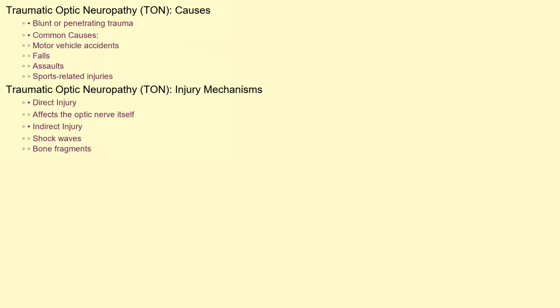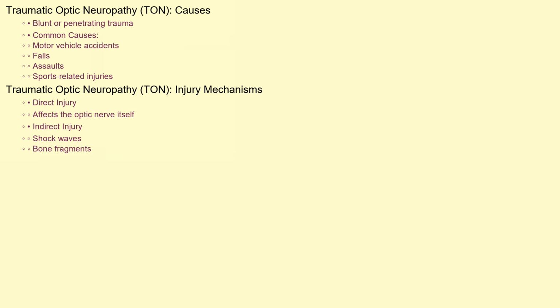Welcome. In this video, we will discuss traumatic optic neuropathy, a serious condition affecting vision following head trauma. Traumatic optic neuropathy, or TON, is primarily caused by blunt or penetrating trauma to the head or orbit. Motor vehicle accidents, falls, and sports-related injuries are common culprits.